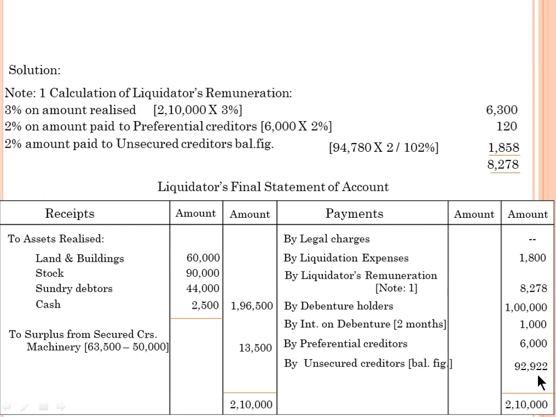So as of now we have worked out 6 problems in the liquidator's final statement. These problems are more than enough from your examination point of view. Once you are familiar with all the 6 problems, definitely you will get good marks in the chapter. Okay. In upcoming classes we move on to yet another important chapter. I hope you understood this concept very well.